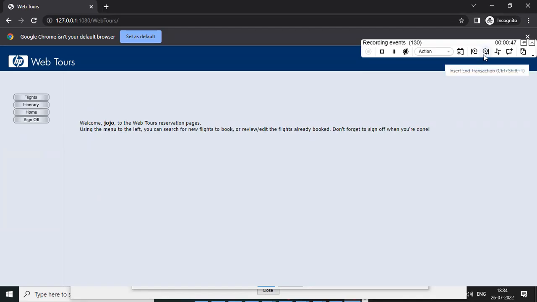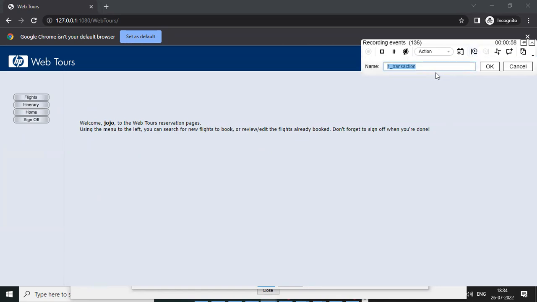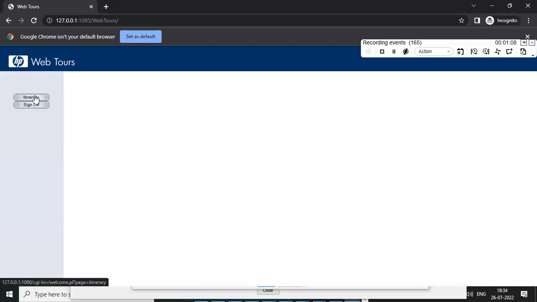Which means you need to end the transaction. This is the end transaction icon. Click here, and login is ended. Now what are we doing? We are clicking the Flights button. So you can give the transaction name as click on flights. Okay, then now you can click on Flights.